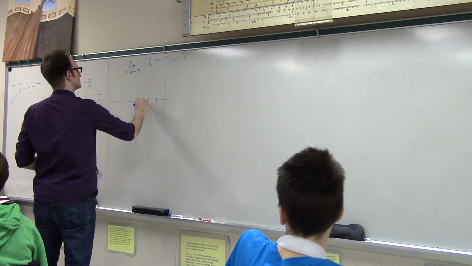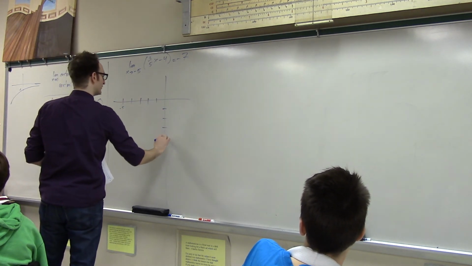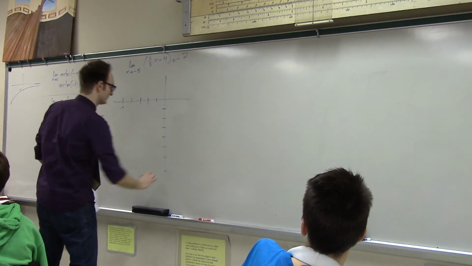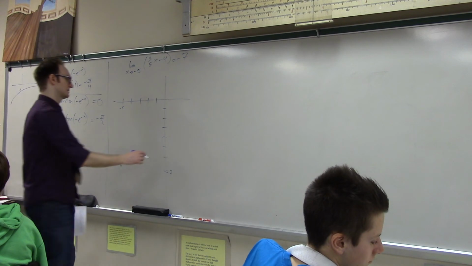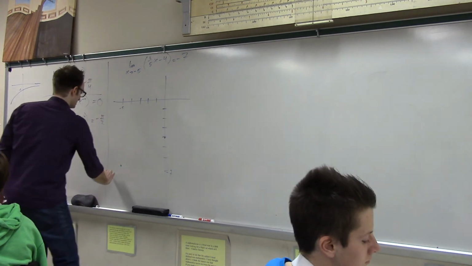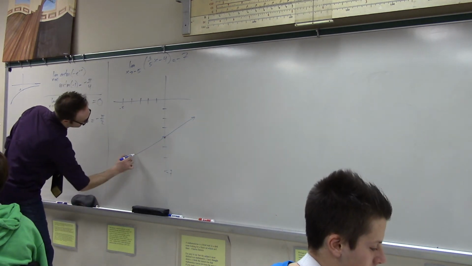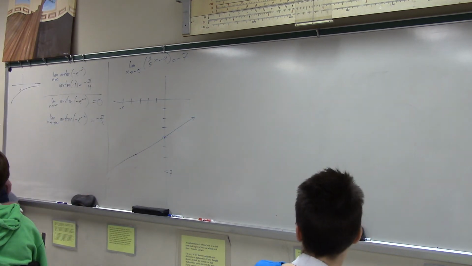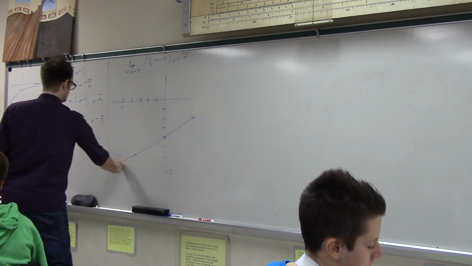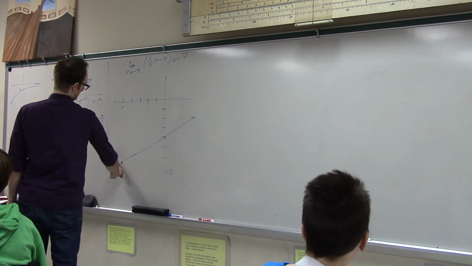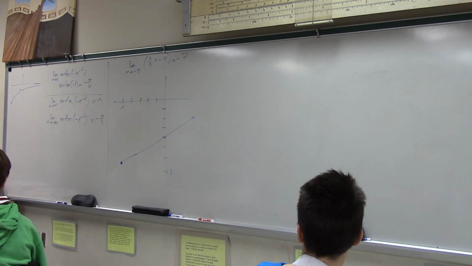So I'll do something like this: 2, 3, 4, 5. So there's negative 5, 2, 3, 4, 5, 6, 7. And we'll pretty much be over here. And then when I plug in 0, I get negative 4. So this line looks pretty much like this. Are we cool with that? Okay. And I have this point, bam, good enough: negative 5, comma, negative 7.